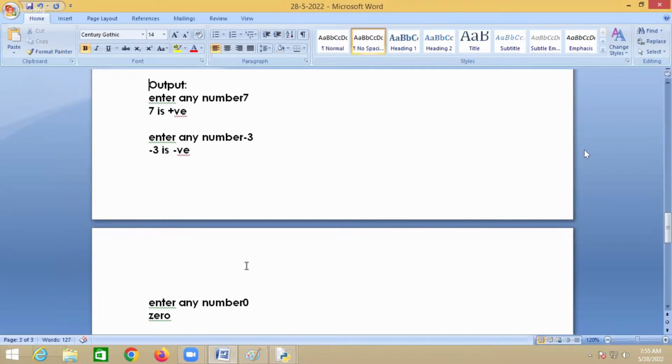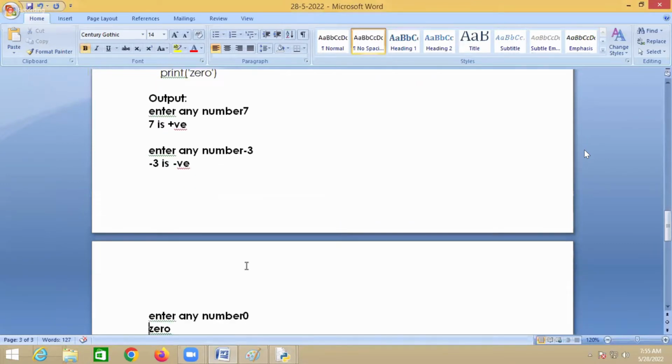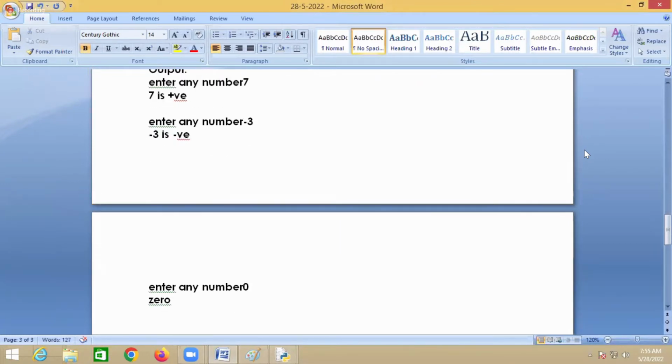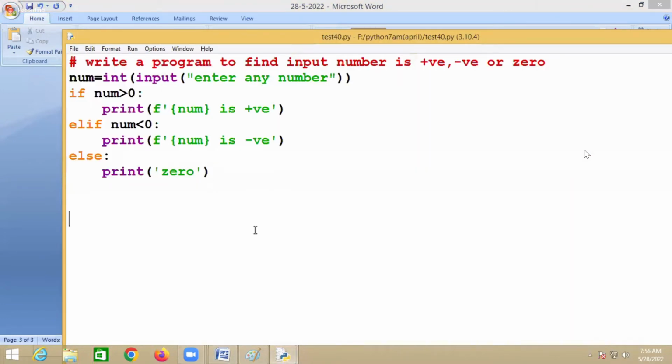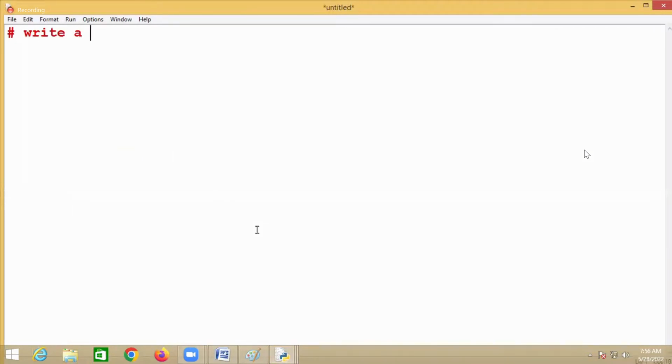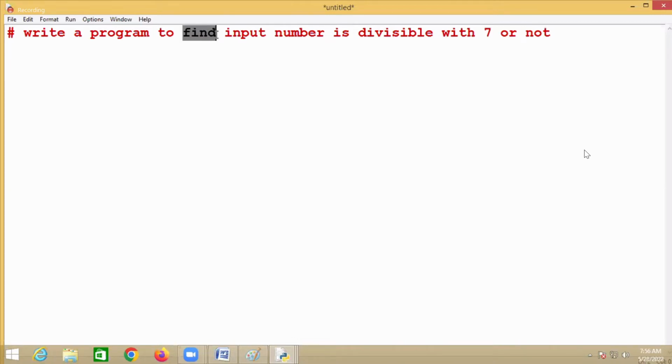Otherwise, you cannot write a program. Suppose, assume that, we want to write a program to find whether the input number is divisible with 7 or not.